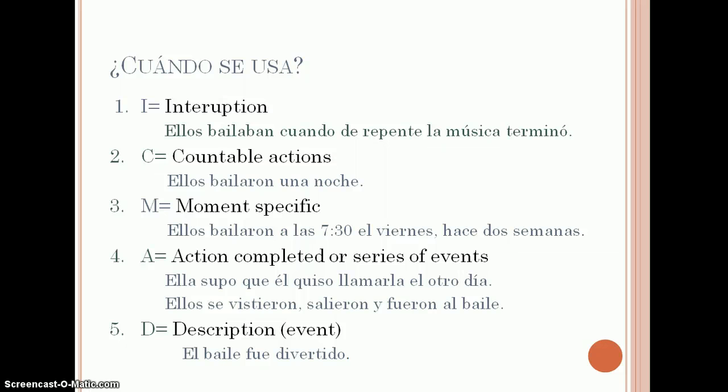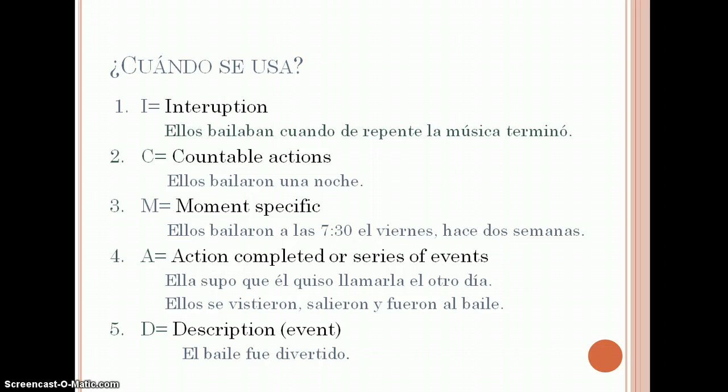¿Cuándo se usa? Interruption is the first use for the preterite tense, so the interruptions that happen in an event in the past, such as ellos bailaban cuando de repente la música terminó. Countable actions like ellos bailaron una noche. A moment specific in the past, ellos bailaron a las 7:30 el viernes, hace 2 semanas.